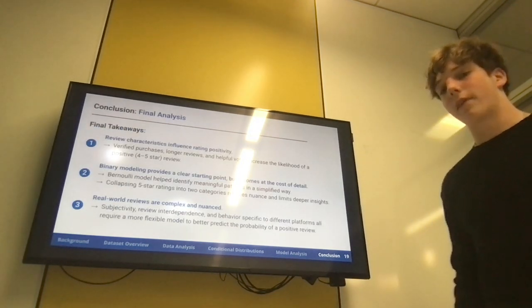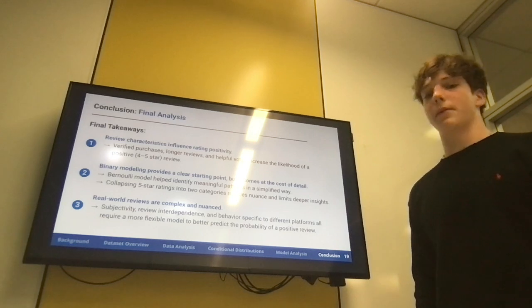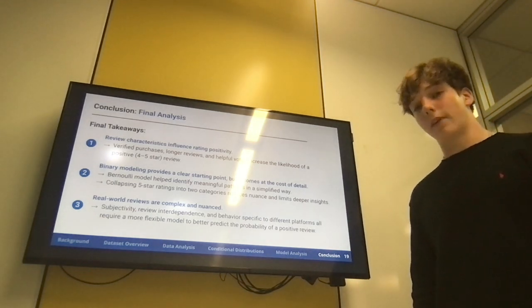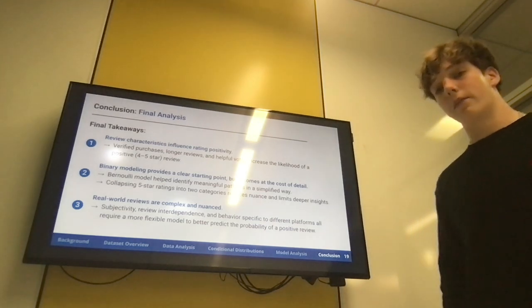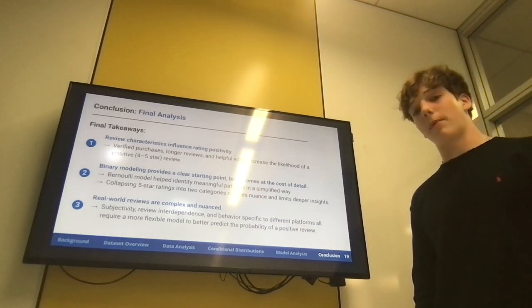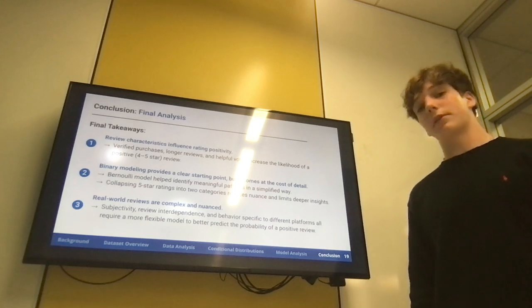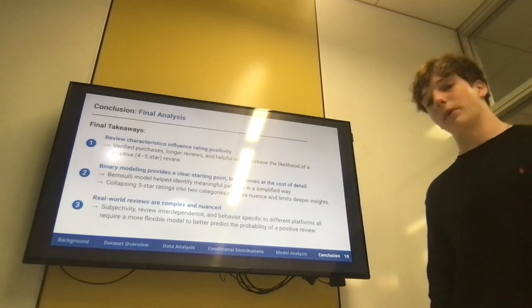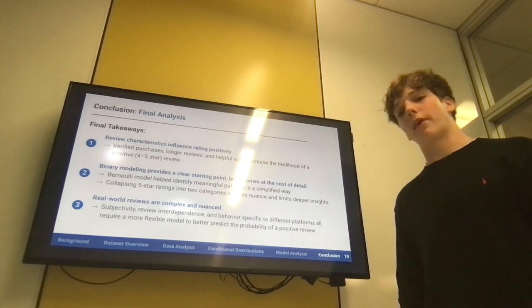Last, let's get into our final analysis and the biggest takeaways from this investigation. So first, we saw that the attributes that we investigated, the variables, strongly indicate positivity. So verified purchases, longer reviews, and helpful votes strongly increase the likelihood of a review being positive, which means having 4 or 5 stars.